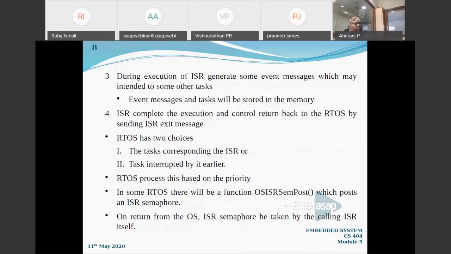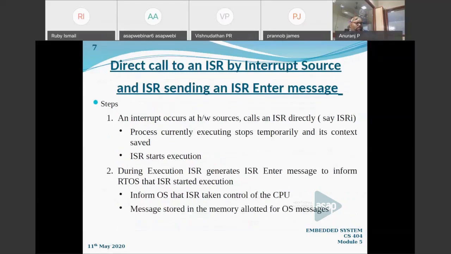An ISR semaphore will be posted, and you know that a semaphore, I can say, is an integer variable, or it's used as a flag which indicates which one is executing, right? And by returning from that particular ISR, the semaphore will be set or reset. I can put some value: if it is executing in the ISR, the semaphore value will be, say, 1, and if it is returning back to the OS, it will be 0, something like that. So based on that, it is working, right? So I think you have an idea of how this first technique is happening.